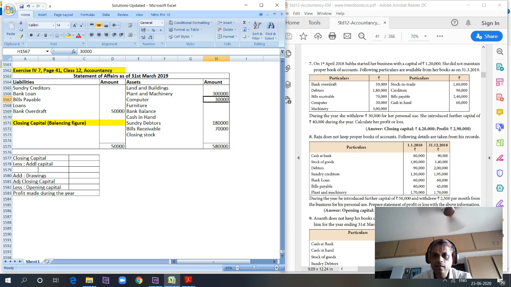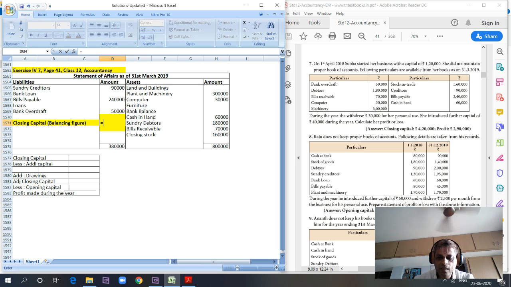Then we have stock in trade 1,60,000. Creditors 90,000. Sundry creditors 90,000. And bills payable 2,40,000. Then we have cash in hand 60,000. So total now we will have to find out the closing capital, 8 lakhs minus 3,80,000.